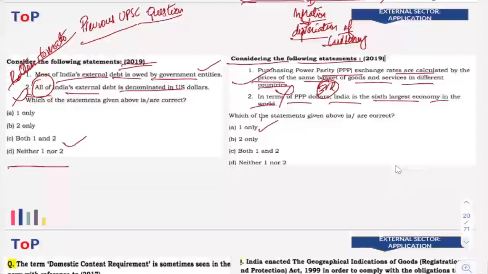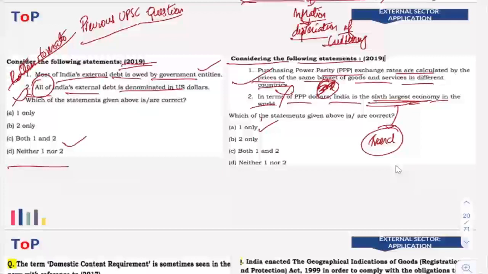Purchasing power parity is a very basic concept. You have to understand that. Exchange rates are calculated, all those things. Okay, here it is 3rd largest. Now, when it comes to these kinds of questions, you have to also understand that it can be considered a trend-based question, because they're asking about a certain trend.